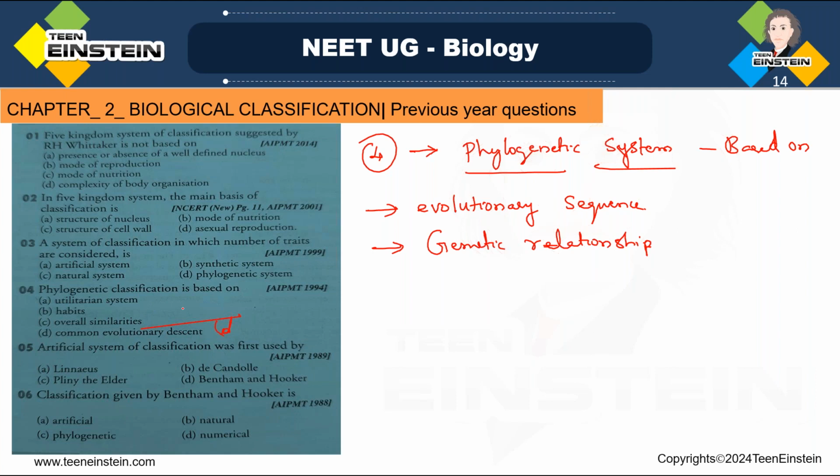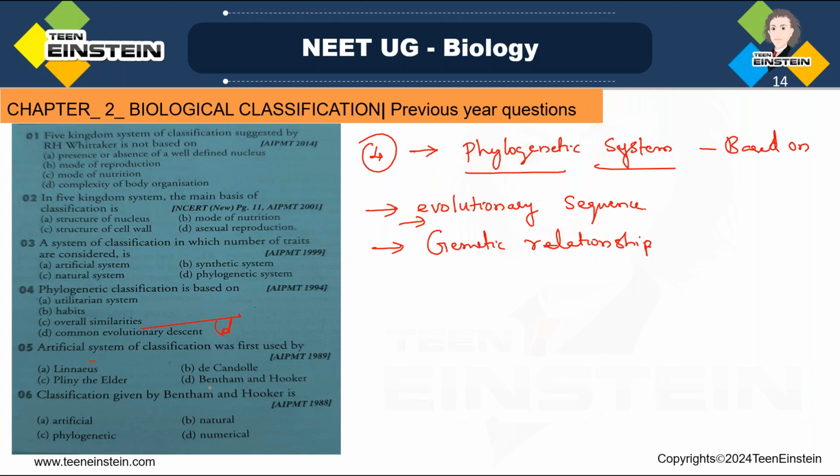It's not based on overall similarities or based on habitats or the other system. It's mainly based on the common evolutionary history and the genetic relationship. So which answer is correct? Option D. Next question is about artificial system of classification. So artificial system of classification was first proposed by or first used by, because options are Linnaeus, option B De Candolle, then option C is Pliny the Elder, then fourth one option D Bentham and Hooker.